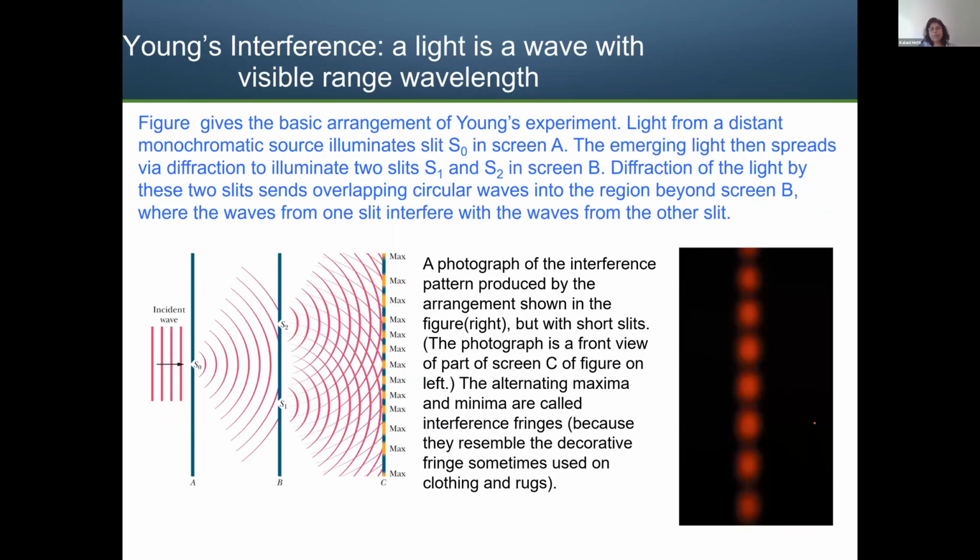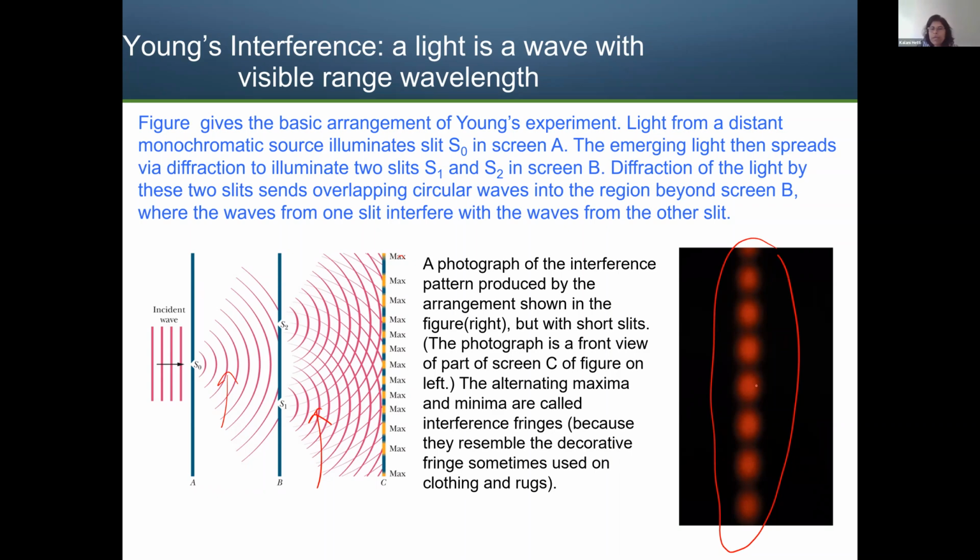This part is actually happening because of diffraction, and this is happening because of interference. You see that the waves interfere. Now if I have a screen here, this is what you will see if you do the experiment in the laboratory: fringes with dark and bright spots. I'm using red light, so I see red. If you use a blue laser, you will see blue. This is the pattern you will see.